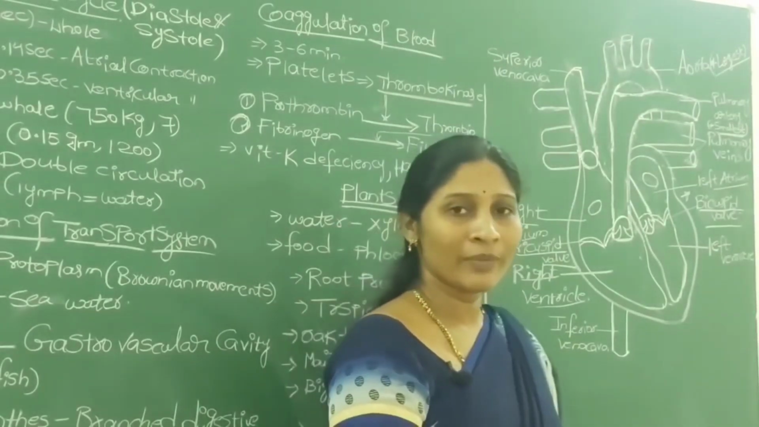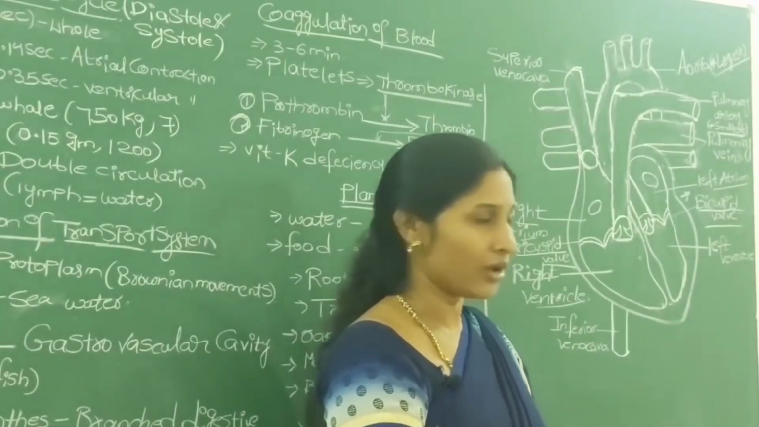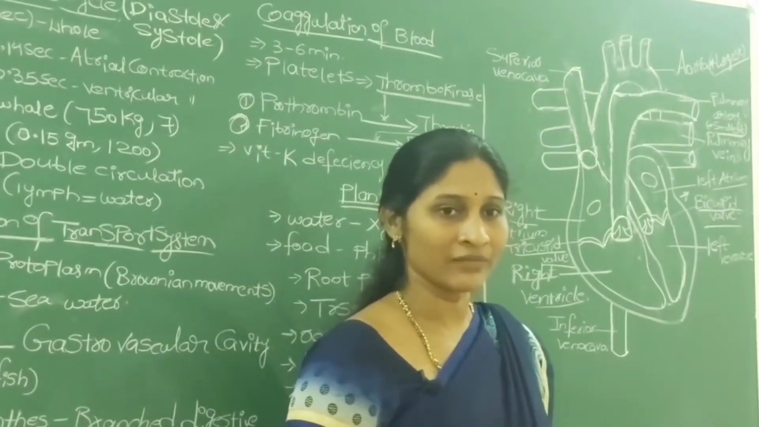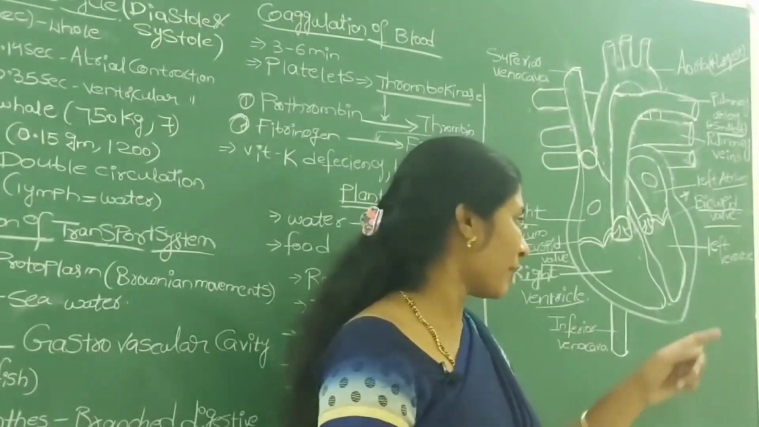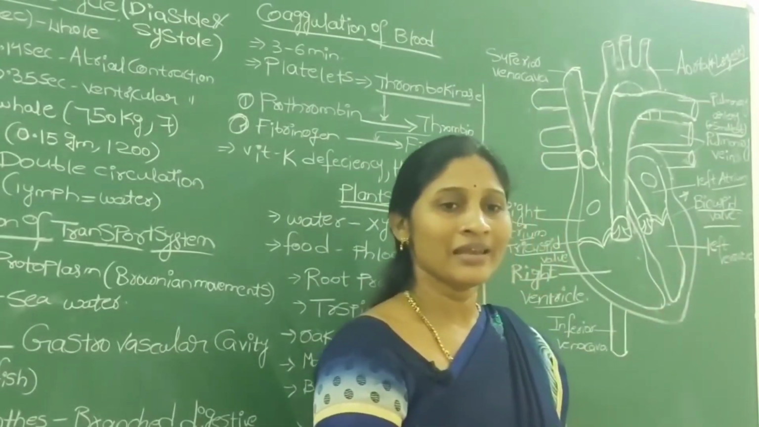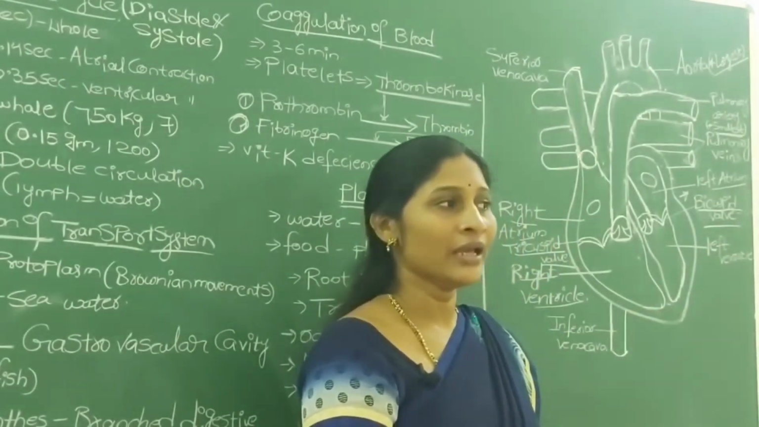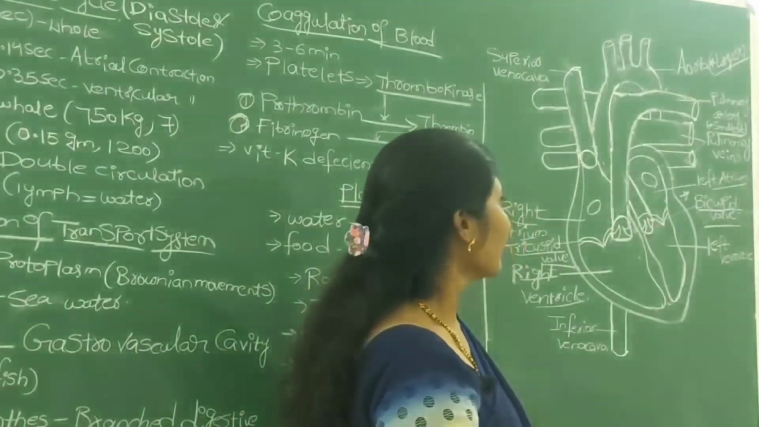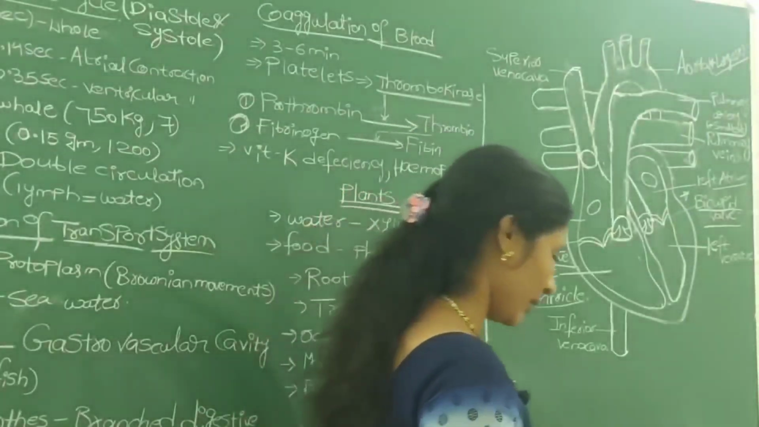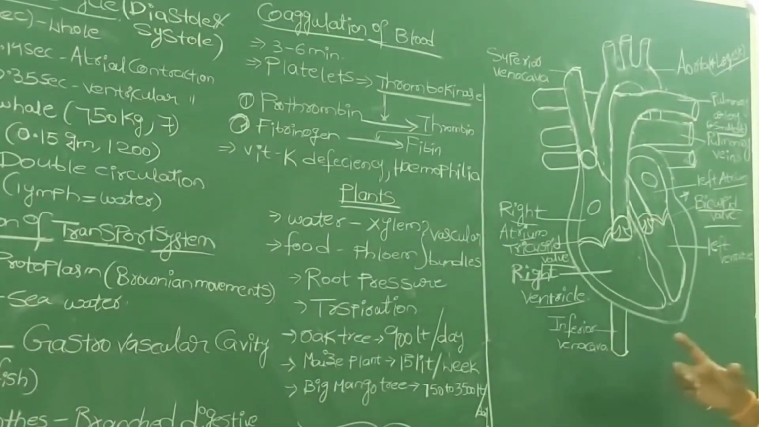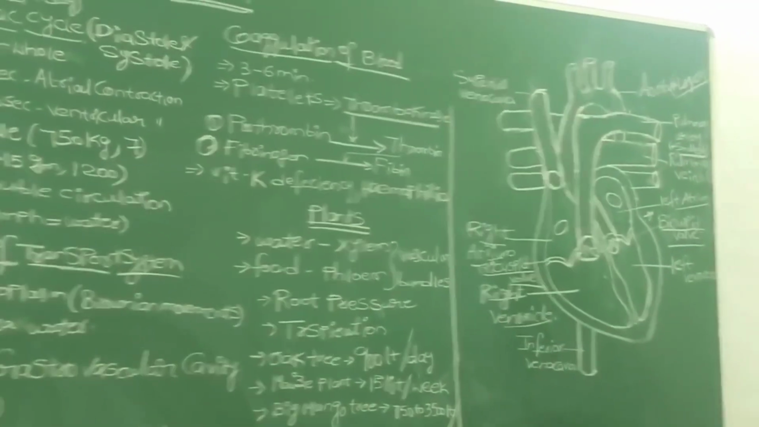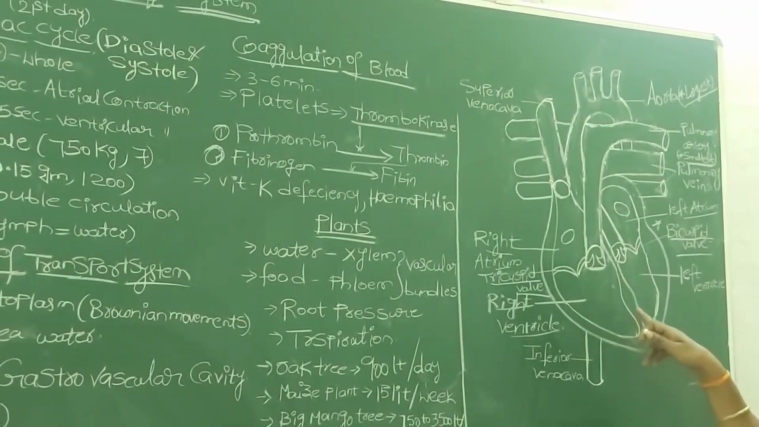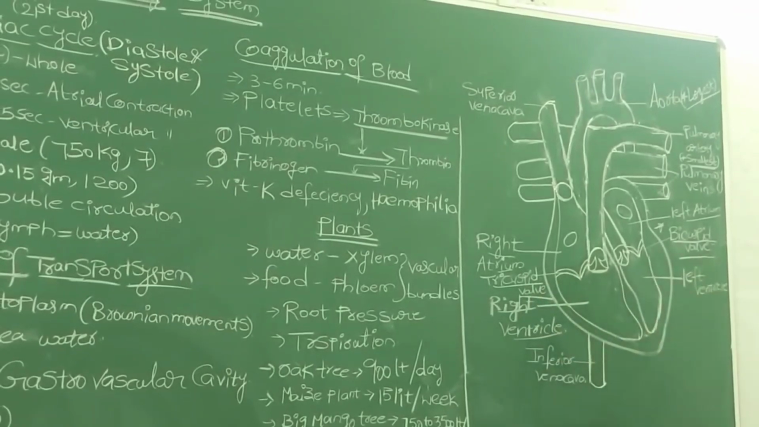What is another name for the bicuspid valve? The mitral valve. So simply, tri means between the right atrium and right ventricle. Bi means between the left atrium and left ventricle. Mitral valve and bicuspid valve are both the same. And I want to tell you that 2 more valves are also present. I told you, totally 4 valves are present in the heart structure: tricuspid valve, bicuspid valve.